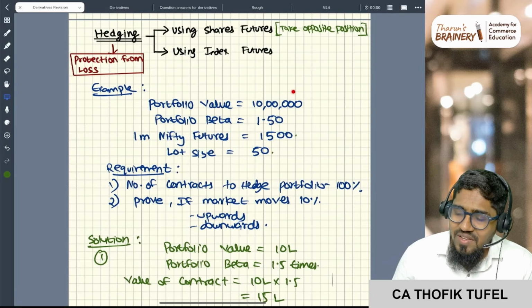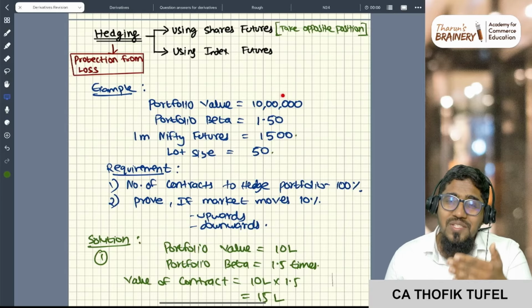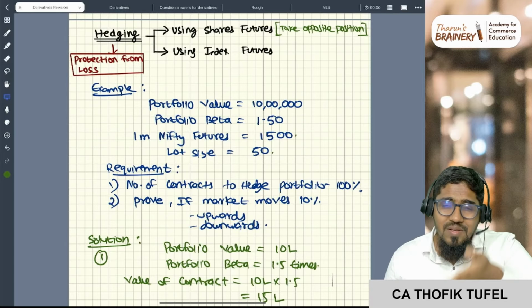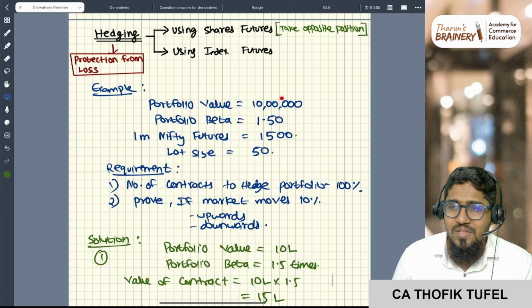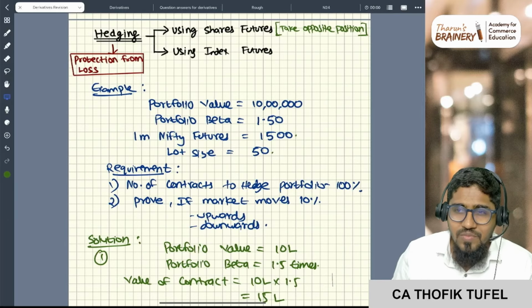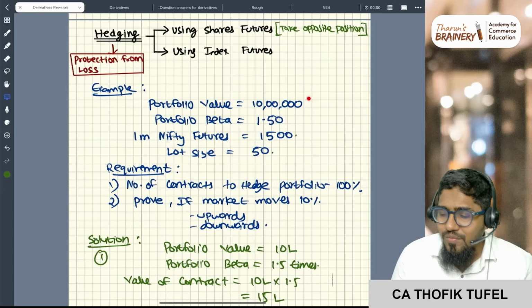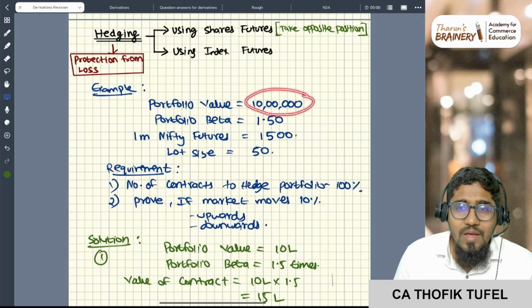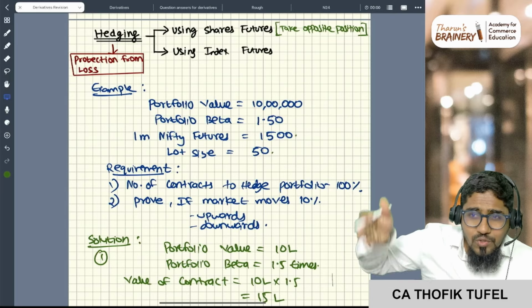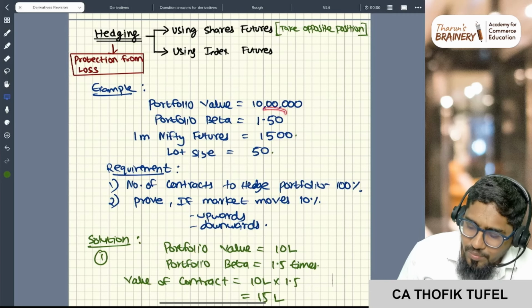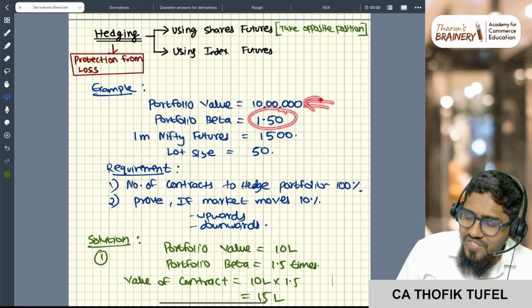They will tell you that A Limited is holding 3 shares, A, B, C. This is the price, this is the number of shares, and these are the individual betas of the shares. Using that, first you should multiply everything. You have to calculate the portfolio value, and you should do the weights, you should do the beta, then the weighted beta, which is nothing but the portfolio beta. So these two you need to calculate first.